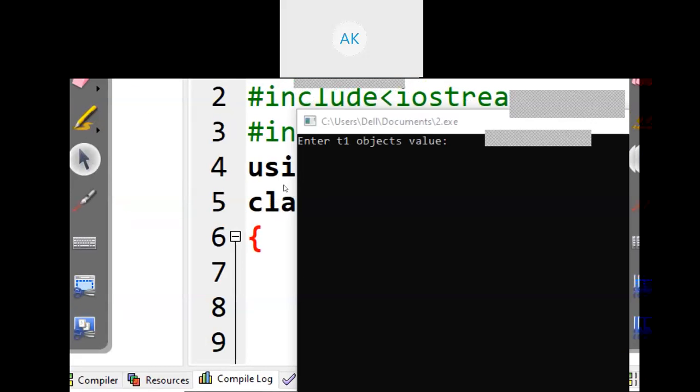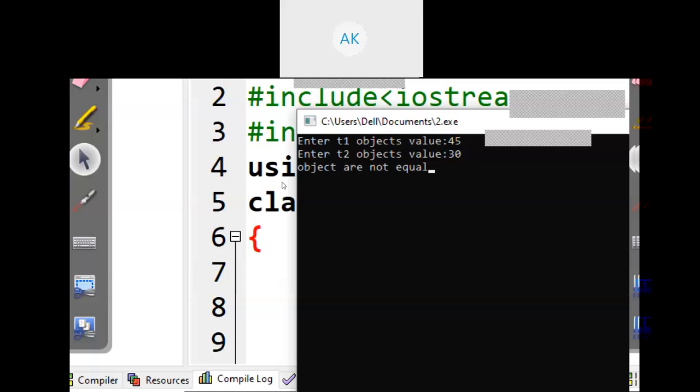So now it's asking me to enter the value of object t1. Suppose I enter the object t1 value as 45. Now it is asking me to enter the value of object t2. Consider the value of object t2 is 30. Now you can see object t1 is not equal to object t2. We have two objects t1 and t2 and both have different values. Now see the result. It will print both objects are not equal.